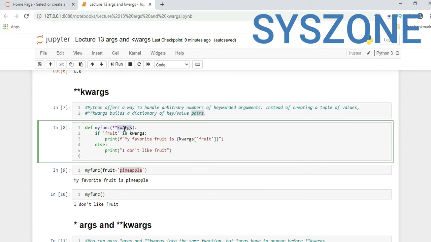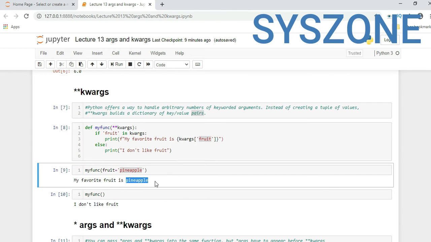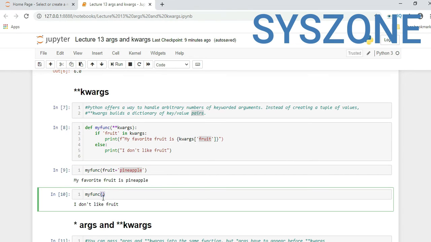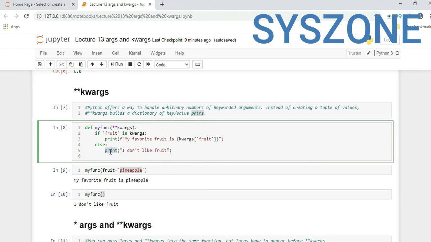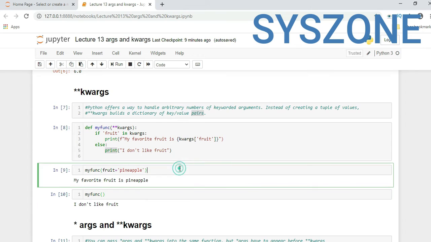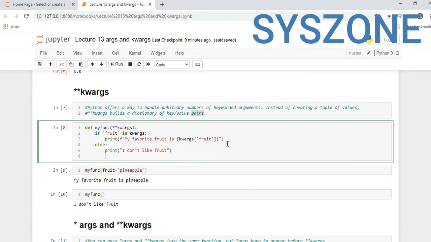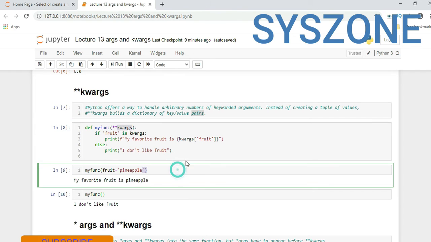When we call it, it will assign to this kwargs, it will check kwargs fruit, and it will return the value. So my favorite fruit is pineapple. If we call without any parameter, by default it will call the else part, I do not like fruit. So this is a simple example of star args and kwargs. In args we use a single asterisk symbol, and in kwargs we use a double asterisk symbol.